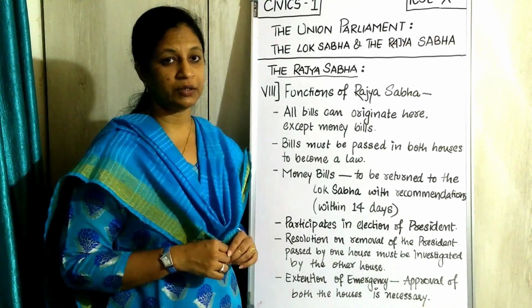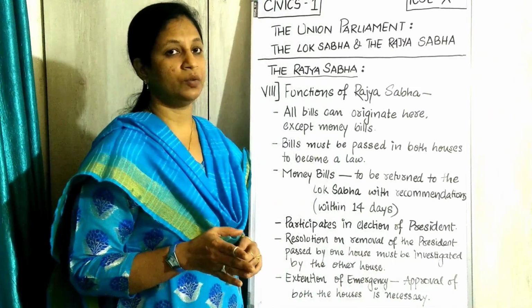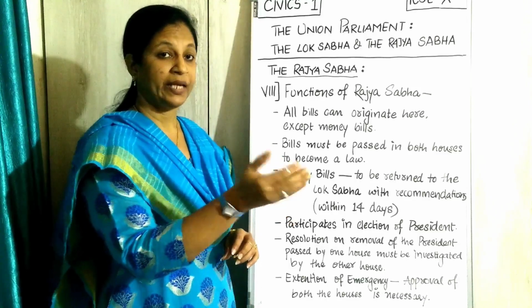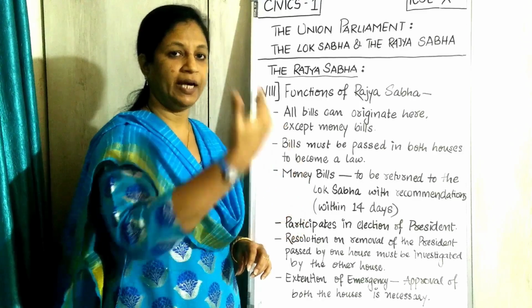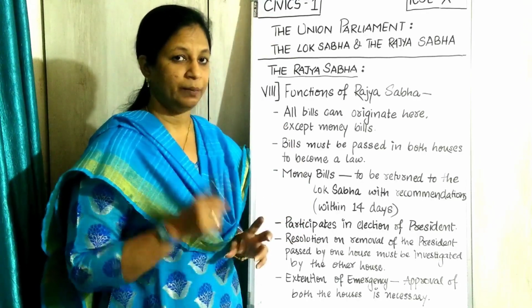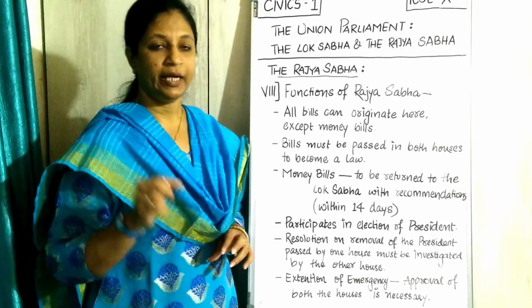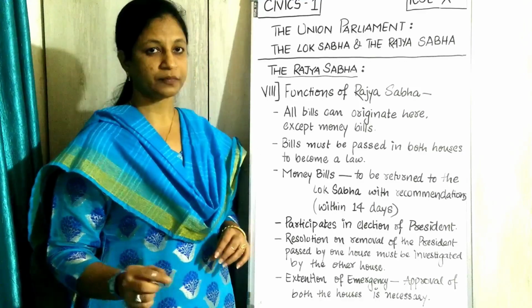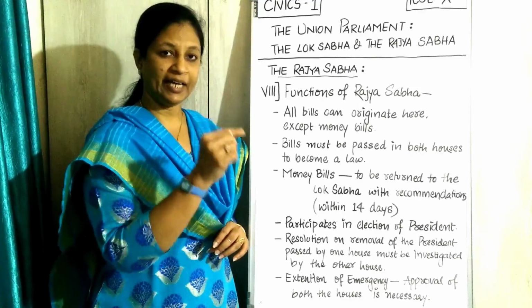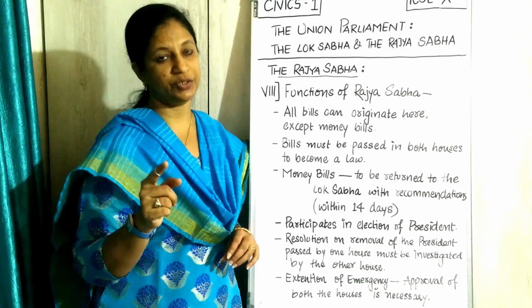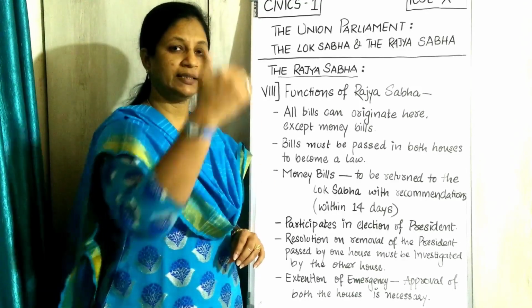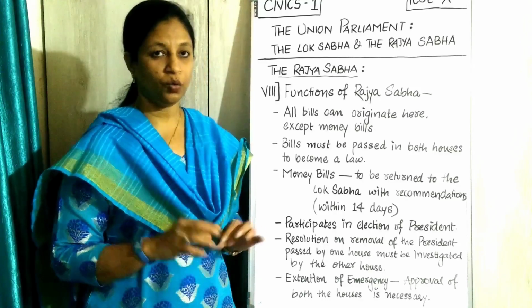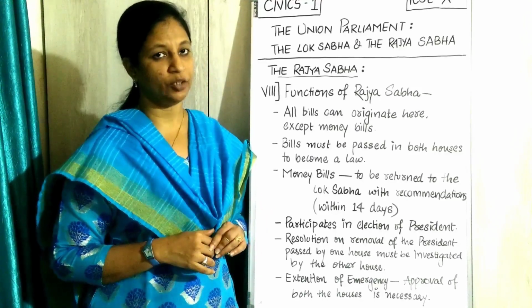There also you have one clause. When the money bill is originated from the Lok Sabha, it goes to Rajya Sabha. It has to come back to Lok Sabha. Generally what happens, it goes to Rajya Sabha and then goes off to the President. But only in the case of money bill, it originates from the Lok Sabha, goes to Rajya Sabha with suggestions and recommendations, and within 14 days has to come back to Lok Sabha, and then go off to the President. Only the money bill will have this kind of provision.